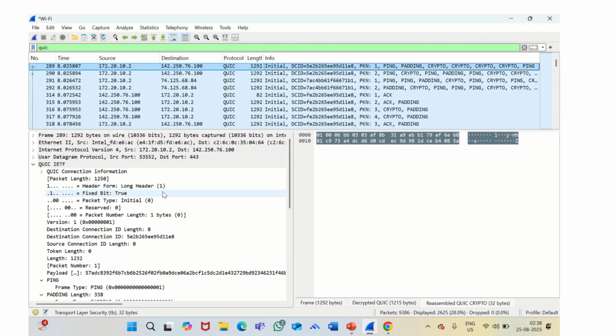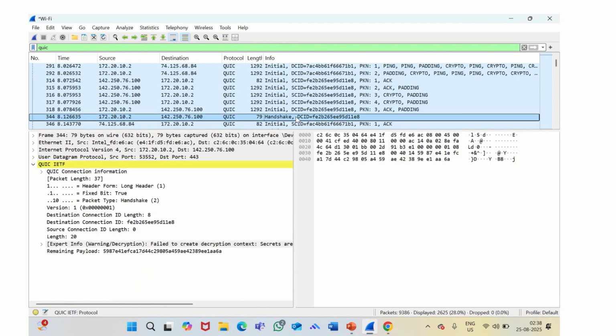This replaces the TCP SYN and TLS's first handshake messages. It contains the basic connection setup information and carries the early TLS 1.3 handshake data inside QUIC. This allows the client and server to begin negotiating encryption keys immediately, reducing the connection time. Followed by this is the Handshake packet.